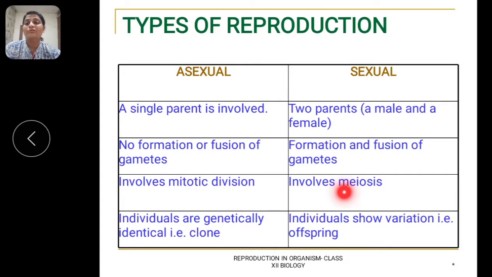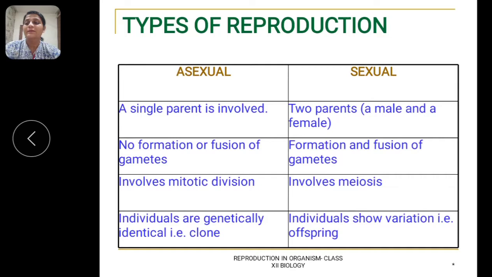Whereas if we talk of sexual reproduction, then it involves meiosis, which is the reductional division. It means the number of chromosomes reduces to half. If the parental cell has 2n number of chromosomes, the daughter cells will have n number of chromosomes.